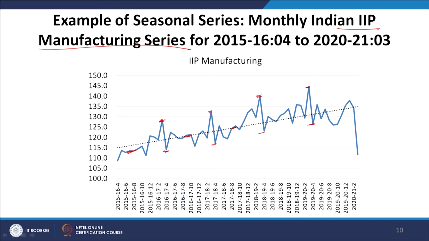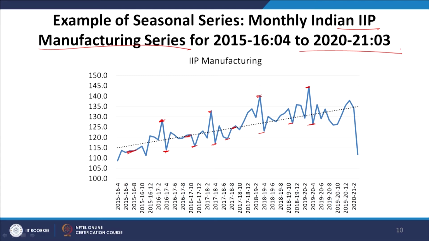And similarly, April almost corresponds to the lowest values of the series, but then there are also other months when it is somewhat equal to April. But March is not matched by any other month in terms of the values of the series. We also observe that there is a broad upward trend. Now, this broad upward trend implies that there is also a trend component, right. Another thing I would like to mention is that I have considered data till 2020-21 March, because after that